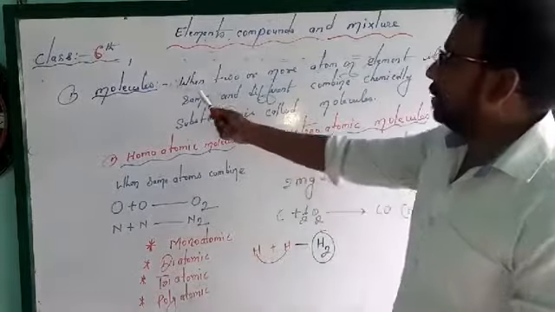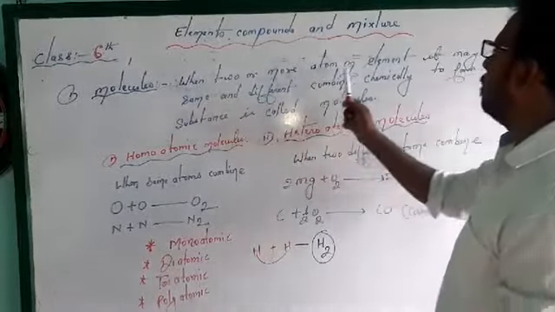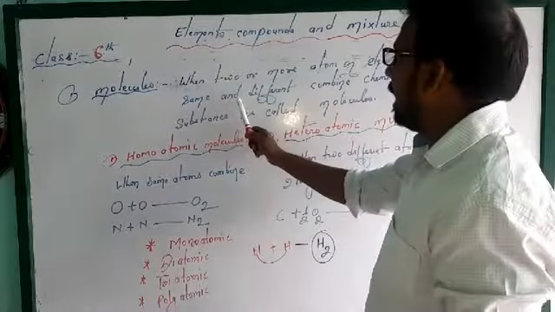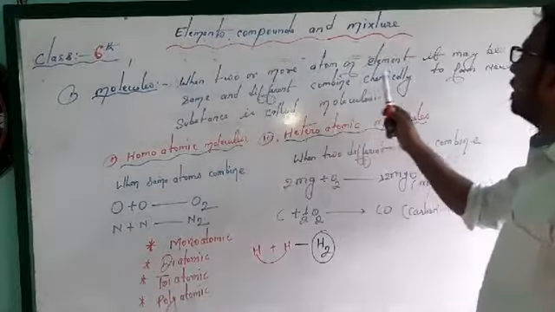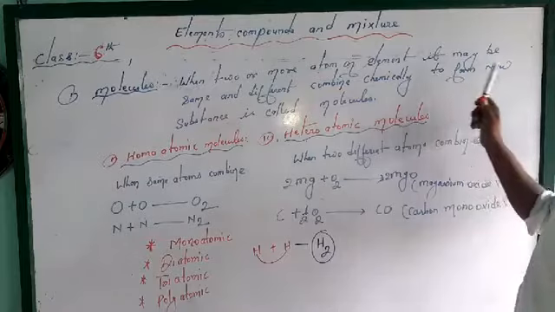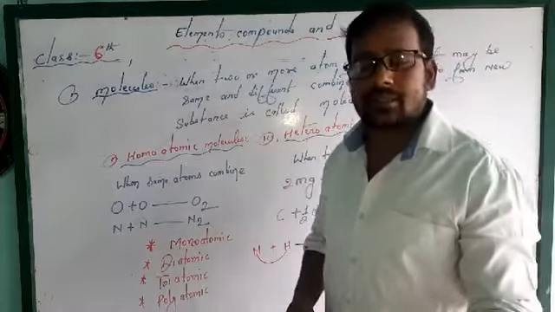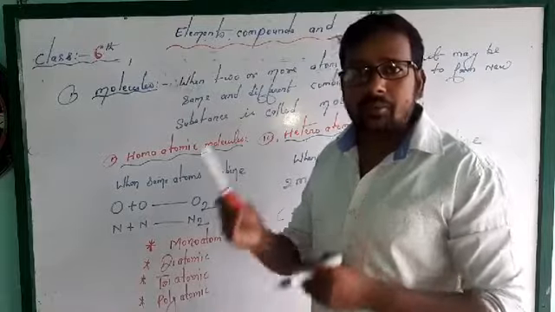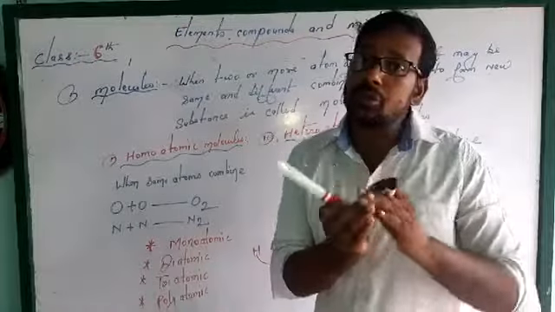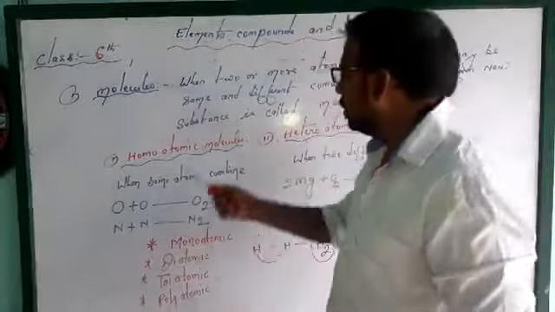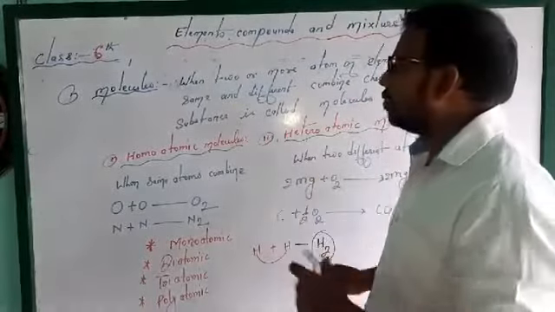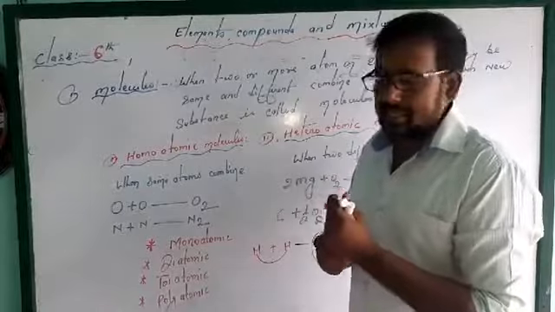So here what I have done: when two or more atoms of elements, the same or different, combine chemically to form new substances, yes, exactly, that is a chemical reaction. When two or more atoms combine to produce a new substance, that substance is called a molecule. There are two kinds of molecules. My dear students, please listen carefully.